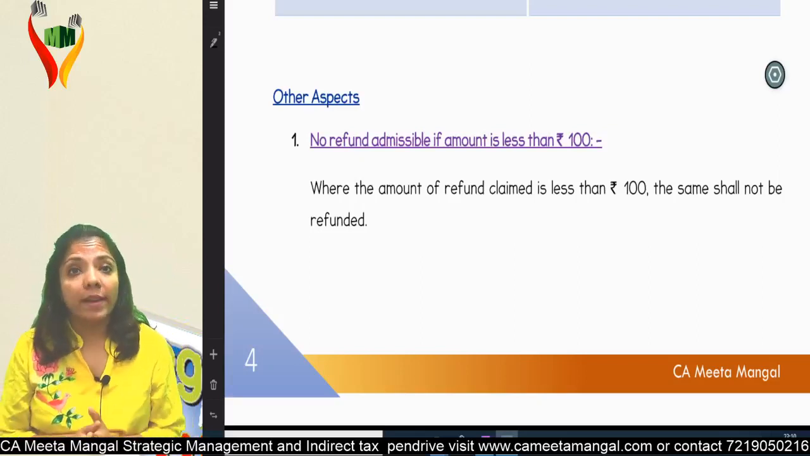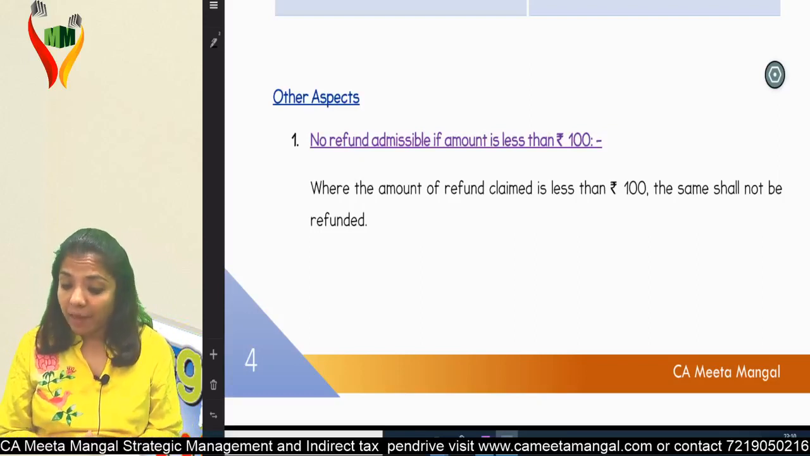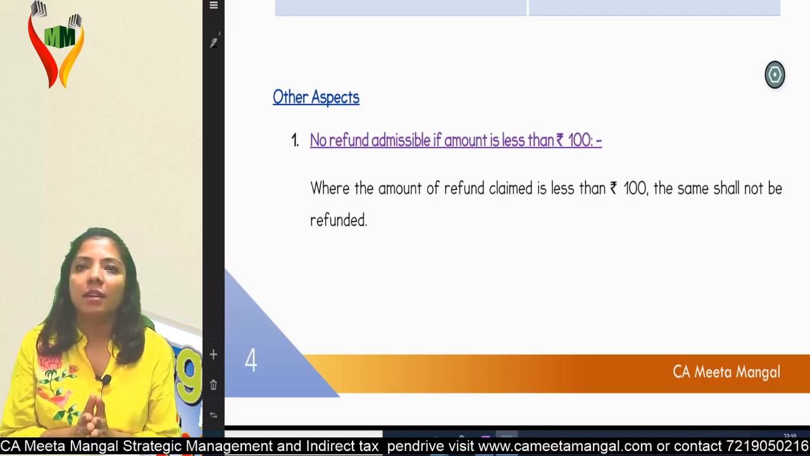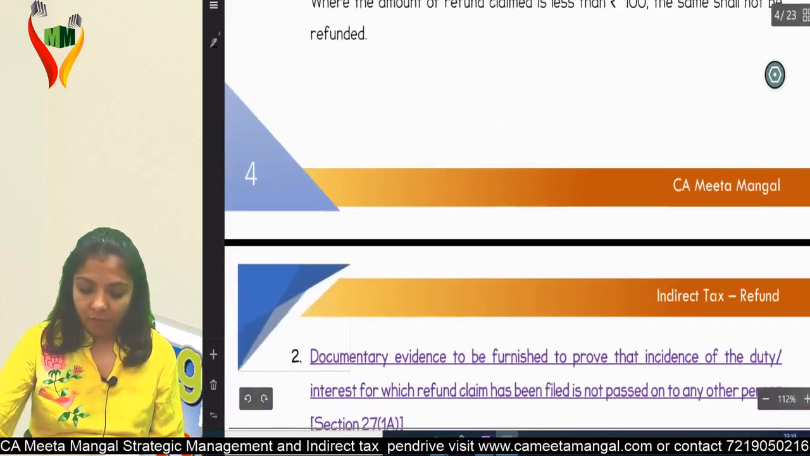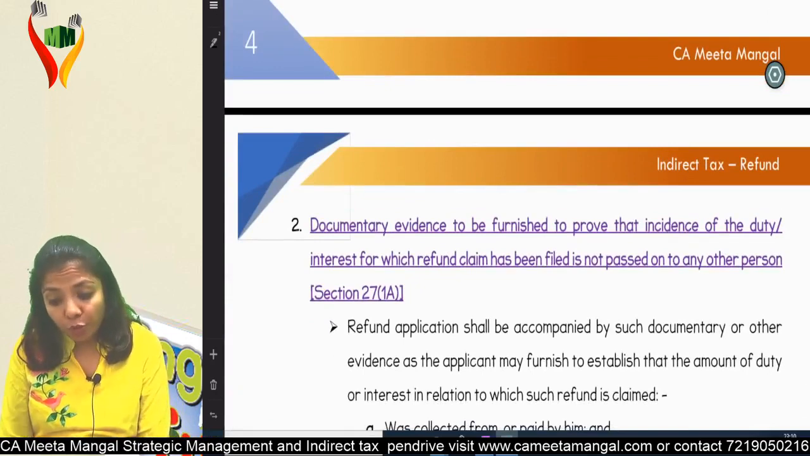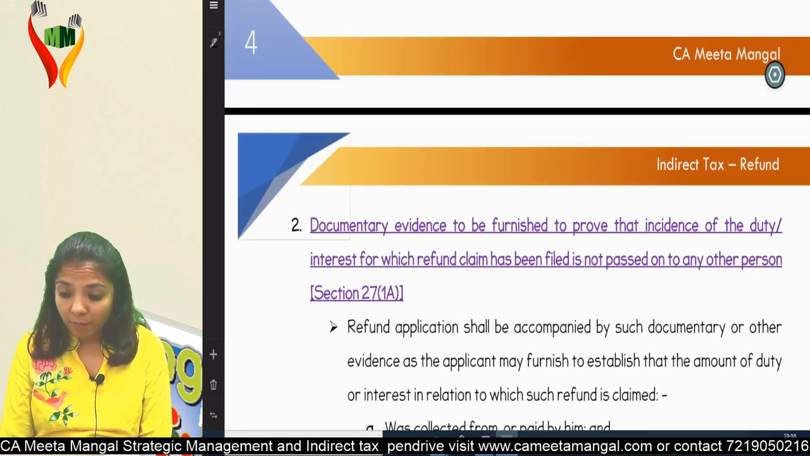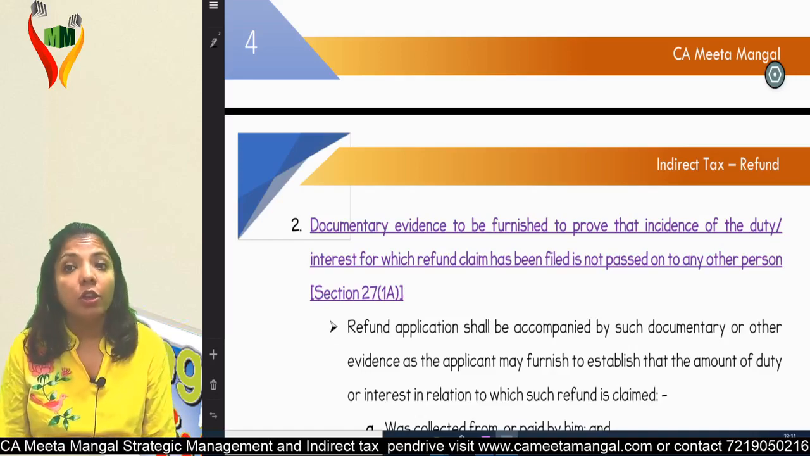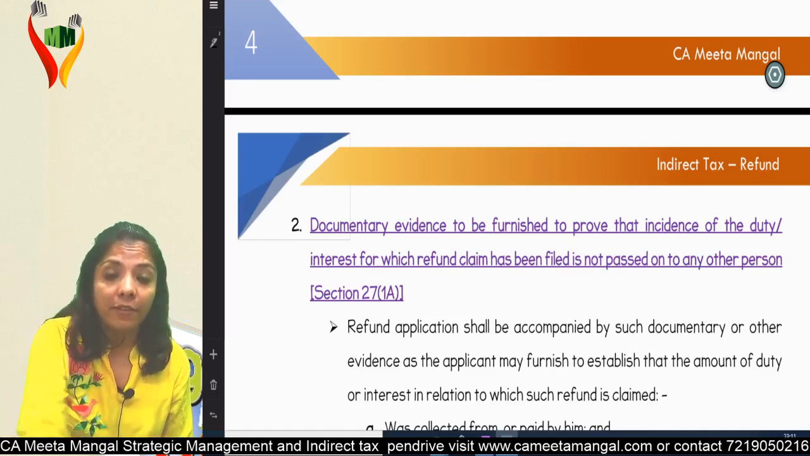Okay, so now let's go ahead. Let's go to other aspects of refund. First, no refund is admissible if the amount is less than 100 rupees. Boss, if the refund amount is less than 100 rupees, you are not going to get the money. Second, documentary evidence to be furnished to prove that the incidence of the duty or interest for which refund has been claimed is not passed on to any other person. Boss, if you say that you are eligible for refund, you need to submit documentary evidence.